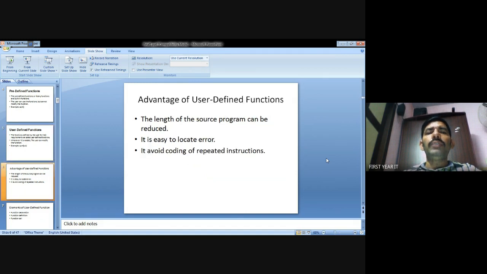Advantages of user-defined functions: the length of the source program can be reduced. The program can be divided into two or three functions, or two parts. It is easy to locate errors, check errors, and correct them. It also avoids the repetition of instructions. That is the advantage of user-defined functions.